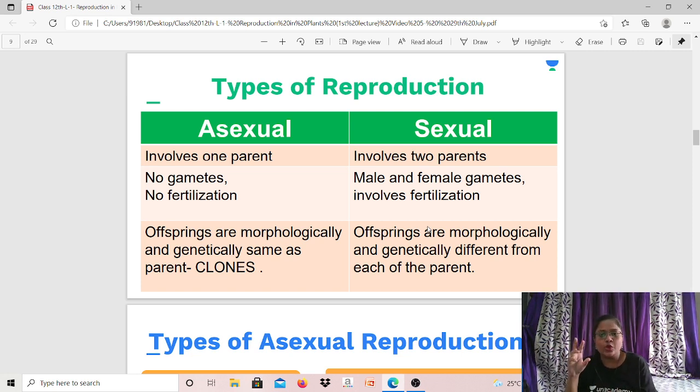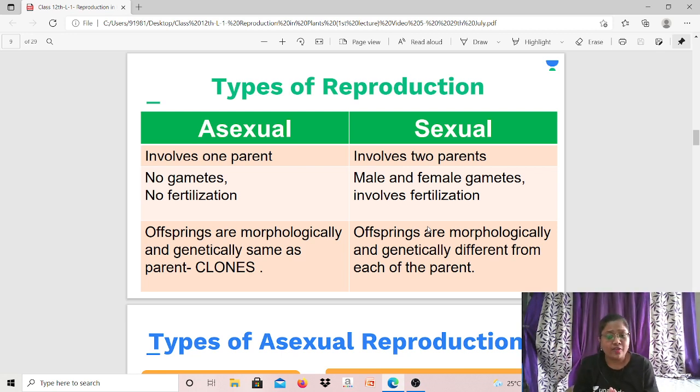Now, in sexual reproduction, the offspring that are born are not identical to either of the parents. They are not identical either to father or mother. They may have some characters of father and some characters of mother, but they won't be exactly identical to either father or mother. Why? Because not only the father's DNA or only the mother's DNA has come into them. The father and mother DNA got mixed, right? And that mixed DNA had genetic recombination. Mixed DNA has come into the offspring born. So a new set of genes is formed, a new DNA is formed, which is a mixture of mother and father's DNA.